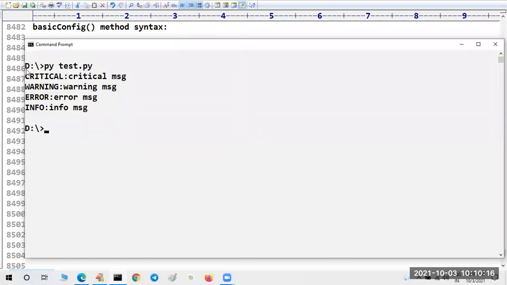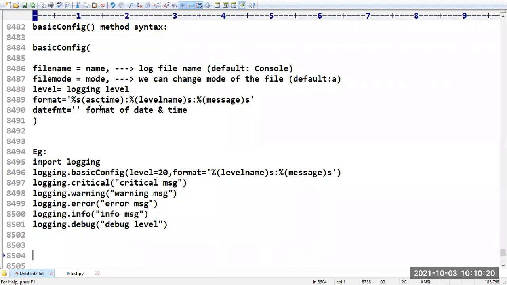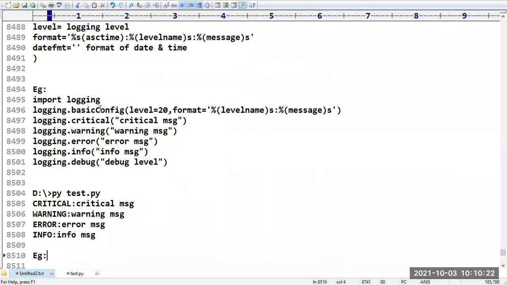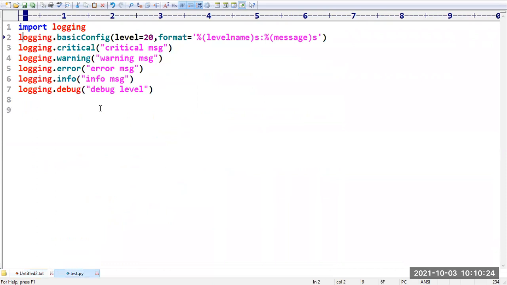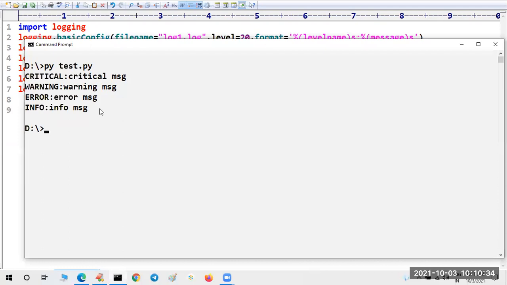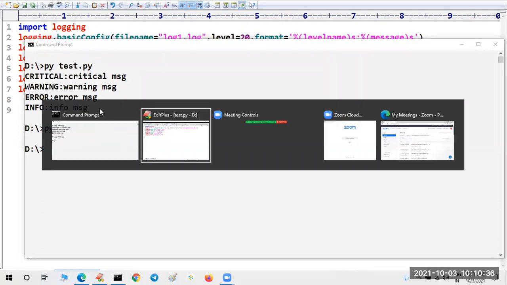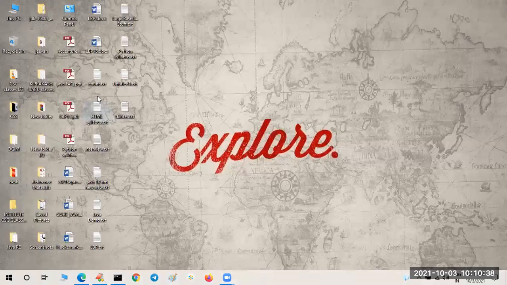You have written the output to the console, but I don't want to write output to the console. Better to take the file name. I am taking log1.log. So in the current working directory, a log file will be created, and in that, the information will be written. If you want, you can open it and see.